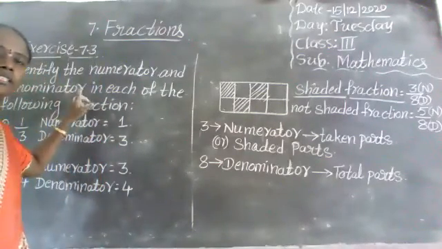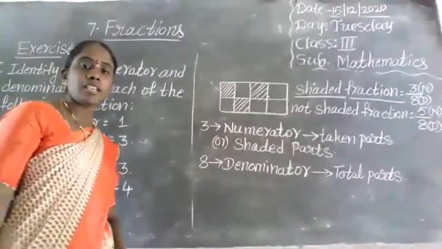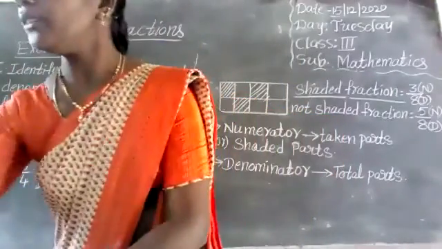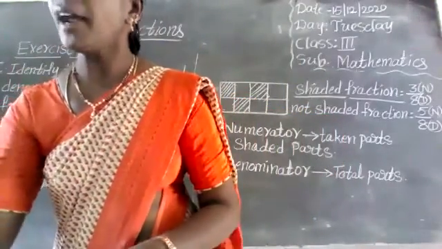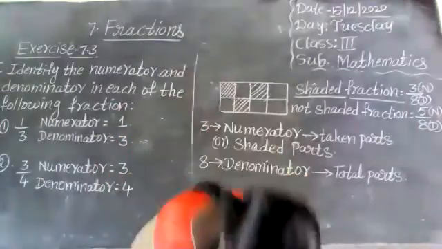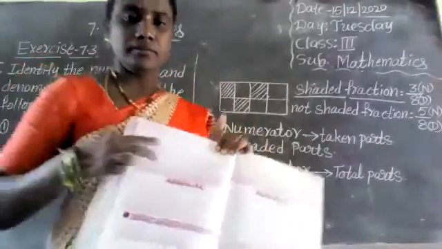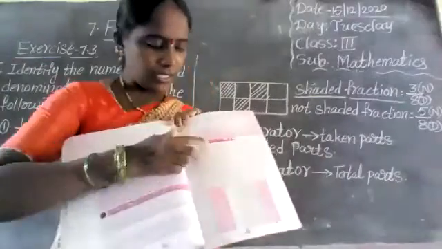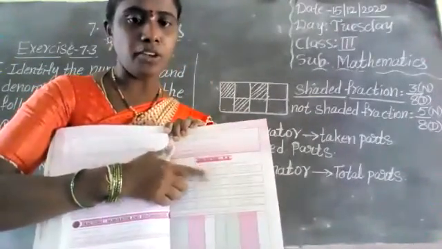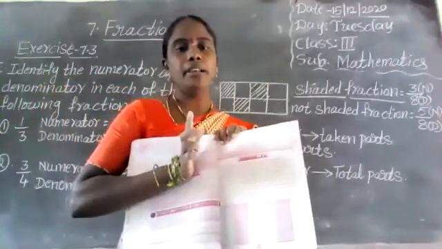Exercise 7.3. First bit you can complete. In exercise 7.3 first bit, a fraction is given and you have to write only what is the numerator and what is the denominator. Write numerator and denominator.